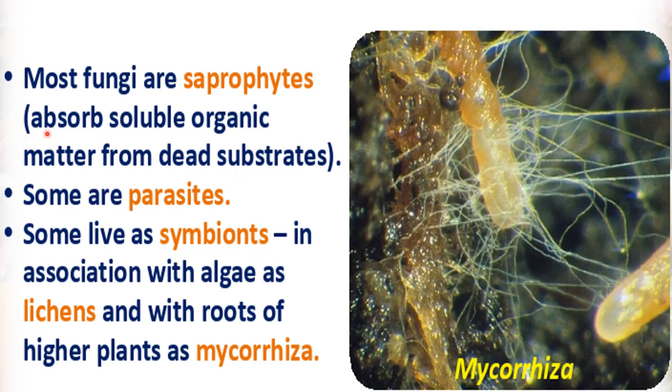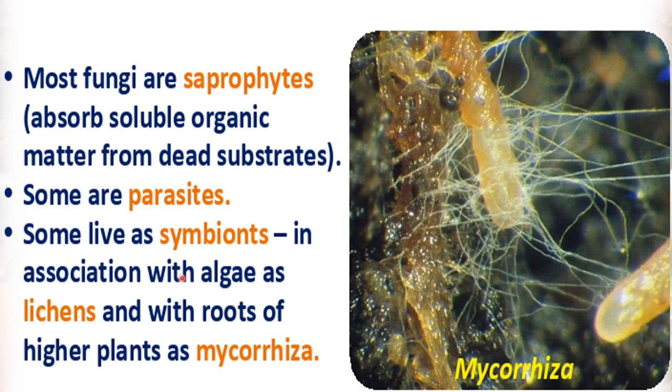So how do they feed on the dead organic matter? They absorb the soluble matter. Some are parasitic, which live on the body of the host. Some live as symbionts. Symbionts means in association with algae.